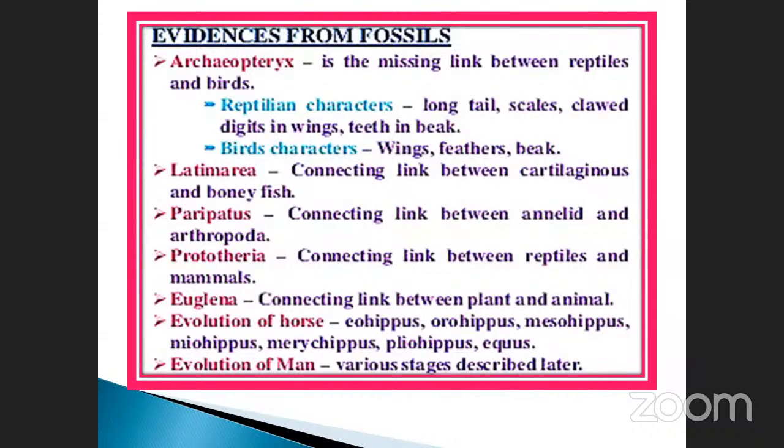Cartilaginous. What is cartilage? Tell me what cartilage is, and also bone. What is the difference between these two? Sir, they both are connective tissue.